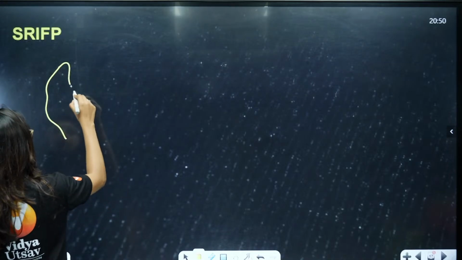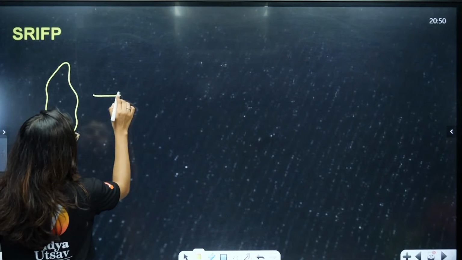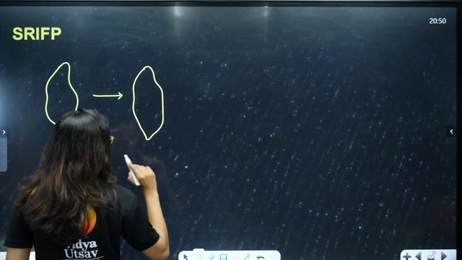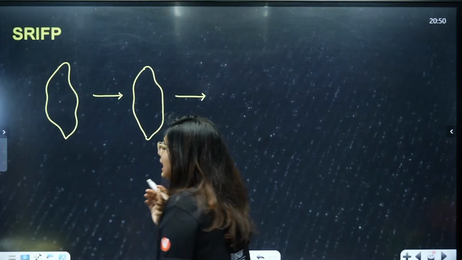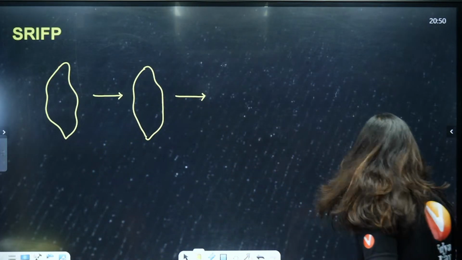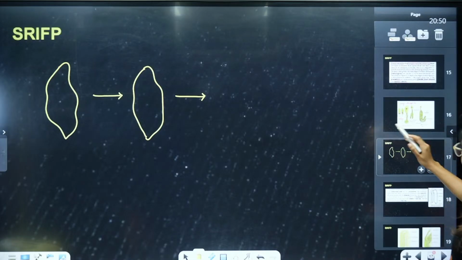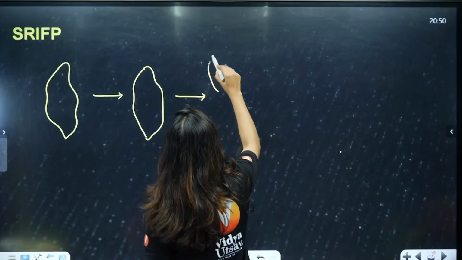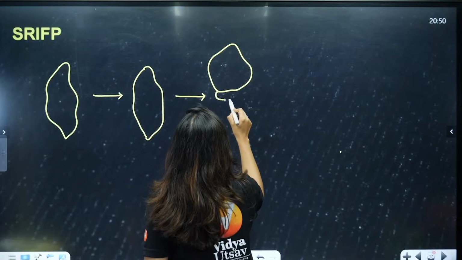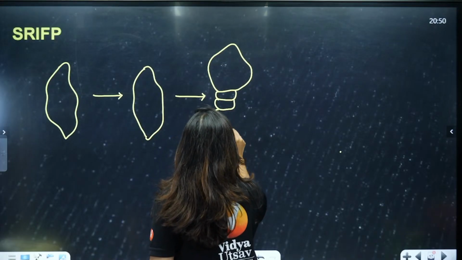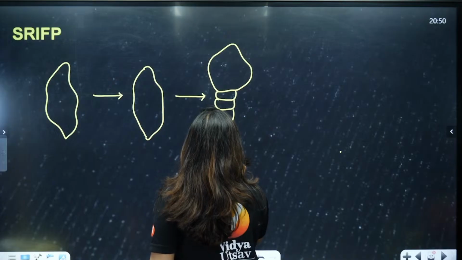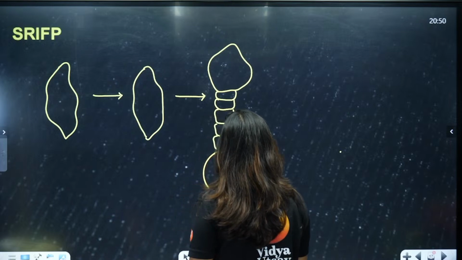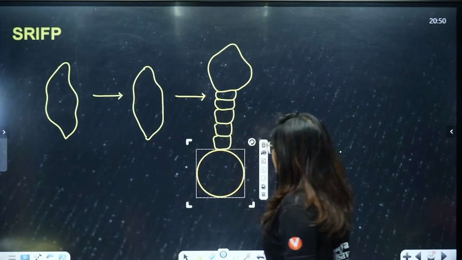So, this is your zygote, okay. It is going to form a pro-embryo stage, okay. After the pro-embryo stage, there is going to be a suspensor. If you notice here, students, see how one big head and one tail, like that one region is there. So, here like this one big head, and from the head you have some suspensors that are coming out like this, correct, and then you have a globular. We basically draw like this, just draw one globular like this, one globular embryo we got.